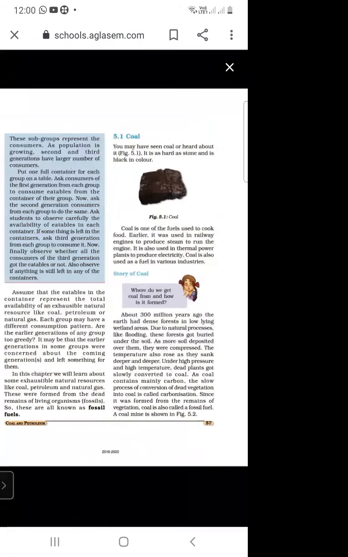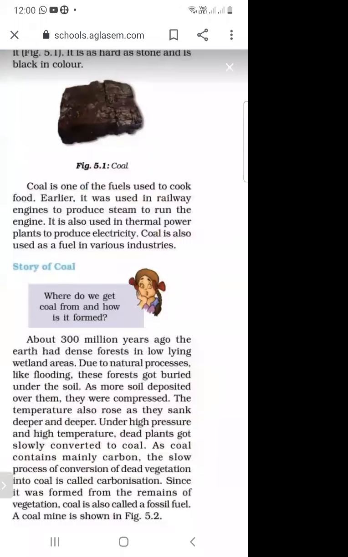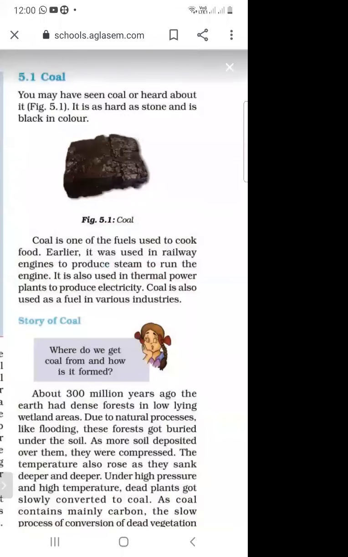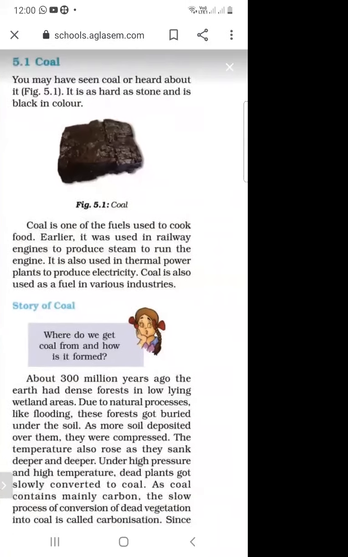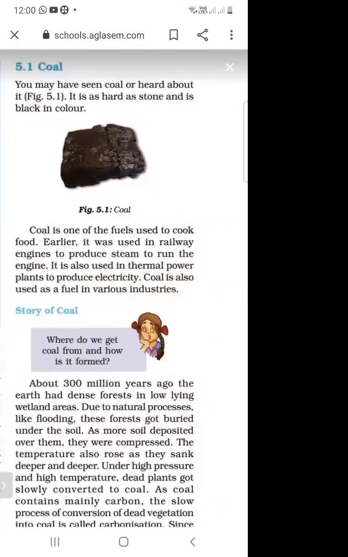And what do we mean by coal? It is hard as stone and black in color. Coal is used to cook food, it is burned in railway engines to produce steam, and it is also used in thermal power plants to produce electricity. Coal is also used as a fuel in various industries.